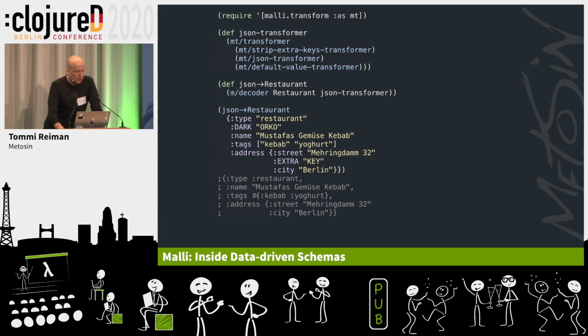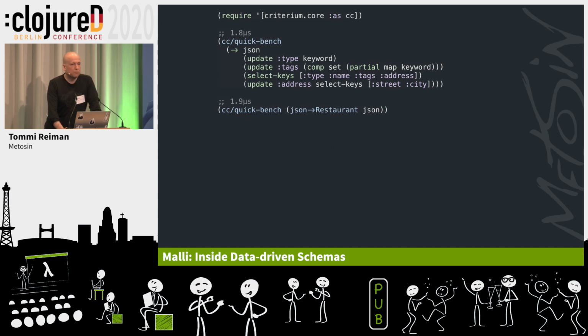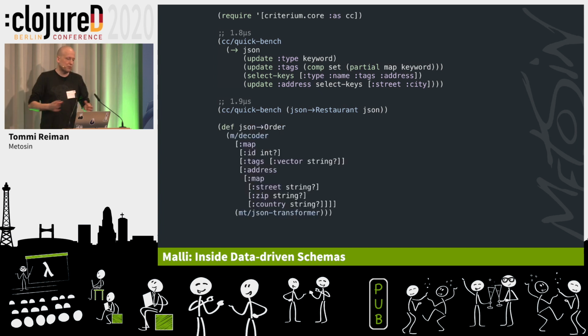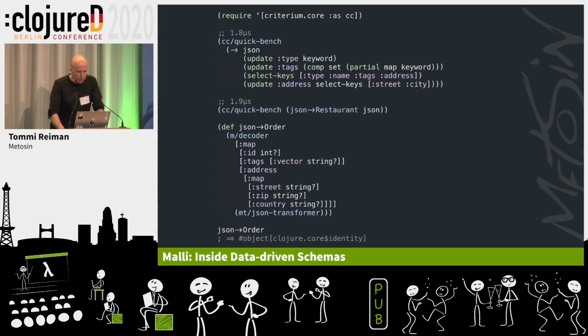That just works. And performance, this is the same as handwritten with Clojure. With my laptop, 1.8 microseconds, with the engine 1.9. So there isn't basically much penalty. And the great thing is that the transformation compiler is quite smart. So there's an example about the order, which has some fields, and we are writing a transforming function. And actually it has nothing to do, because we have described a schema which is perfectly representable in JSON. So it knows I have nothing to do. It returns the identity function, nothing to do. And trying to do that by hand would be a lot of work.